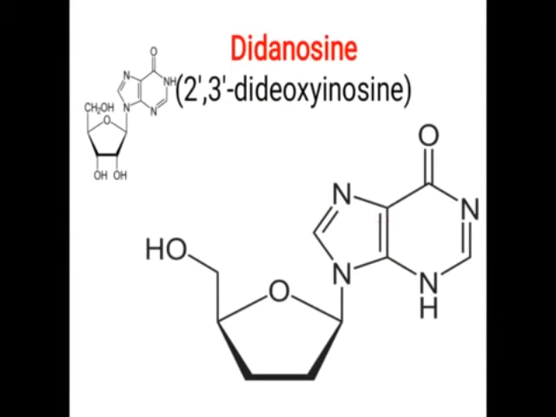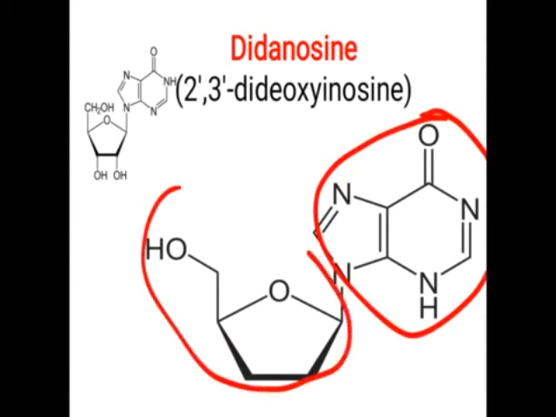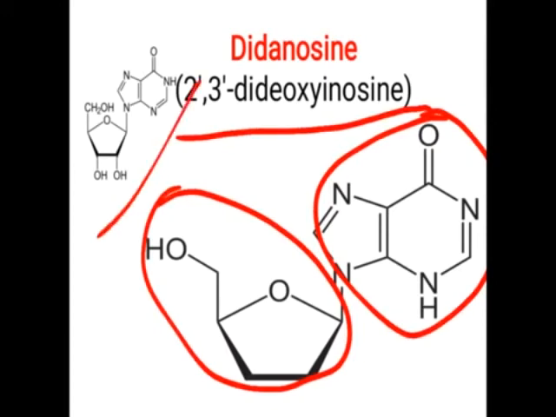Next one, didanosine. Actually, this is the inosine part. This is the sugar. So there is an absence of the hydroxy groups on the sugar moiety. So it is called 2,3 dideoxy, that is devoid of hydroxy group, so dideoxyinosine. So this is the structure of inosine where two hydroxy groups are present. Due to the absence of these two hydroxy groups, they are called 2,3 dideoxyinosine.